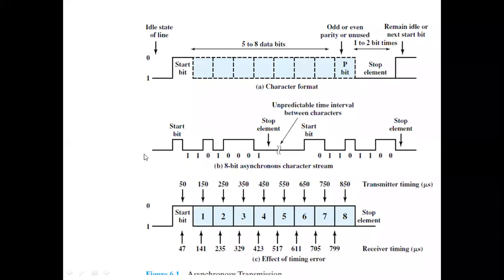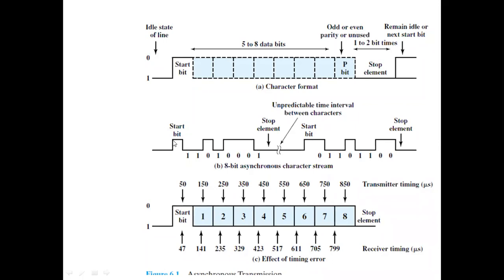So how will it be transmitted? First, idle. Idle means it will be at 1. Then the start bit. The start bit is 0. So here low is 0 and high is 1. Okay, so coming to the idle state, then the start bit.